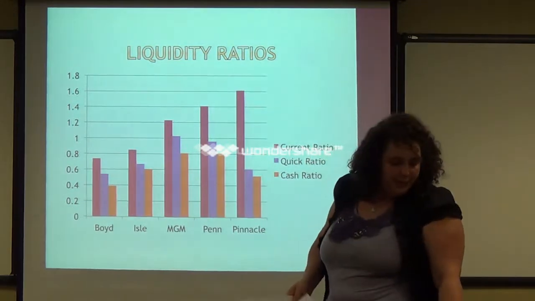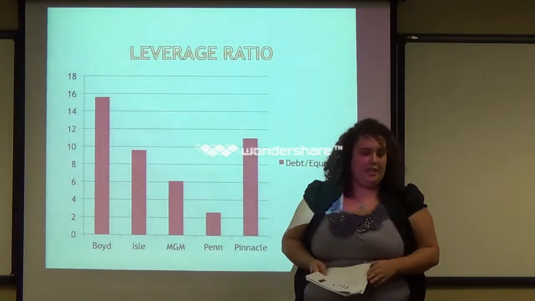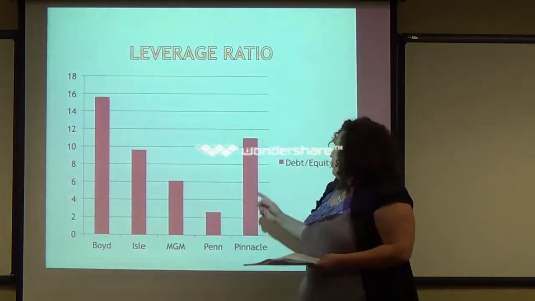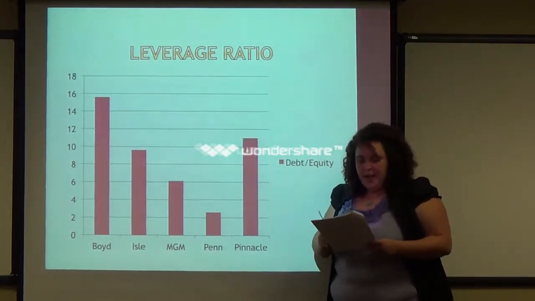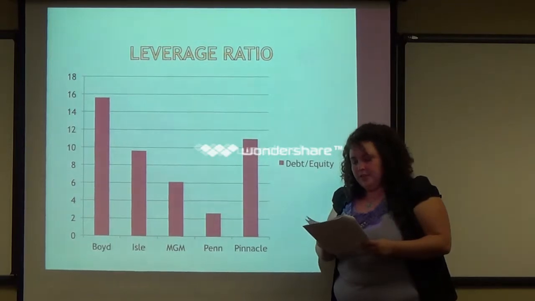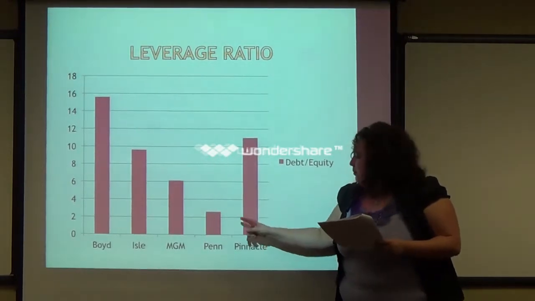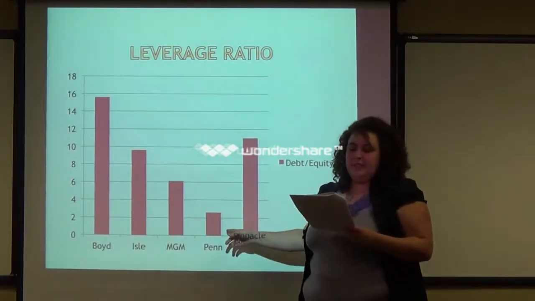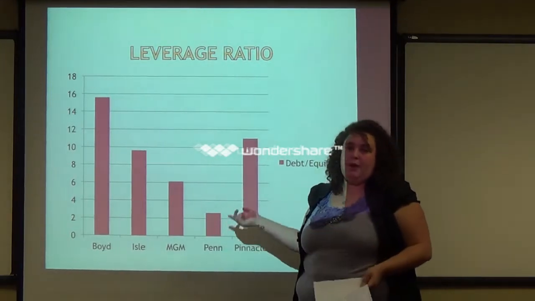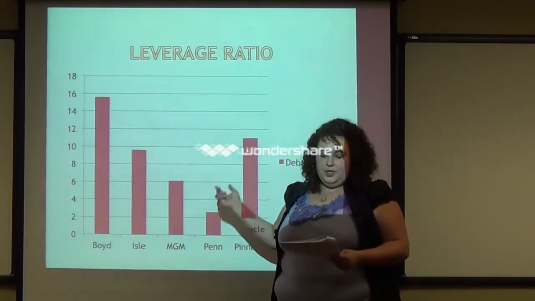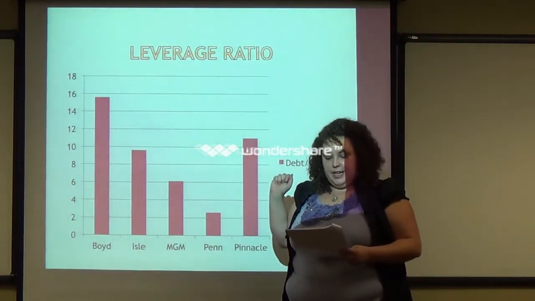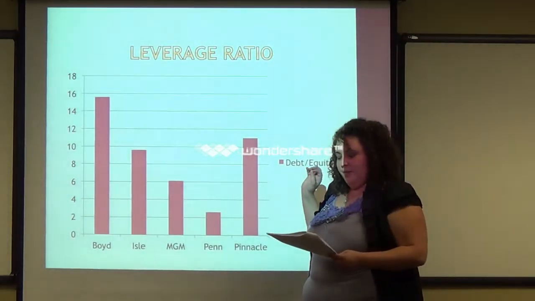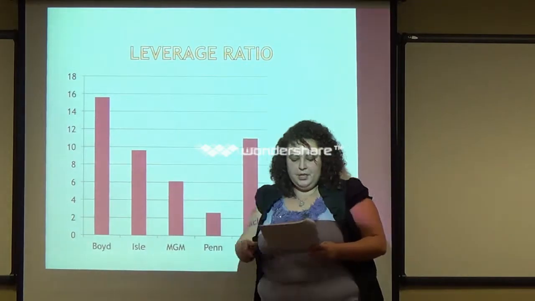We have leverage ratios, and that's your debt to equity. A lot of you know it better as that. Penn National has the lowest ratio of 2.6, meaning they have the least amount of debt compared to $1 equity. So for every $1 of equity, they have $2.60 in debt. They also have the second least amount of long-term debt, making up 51% of their capital structure.